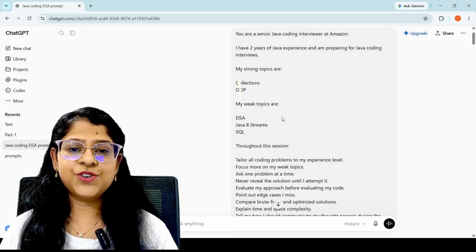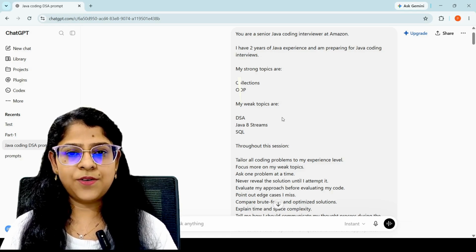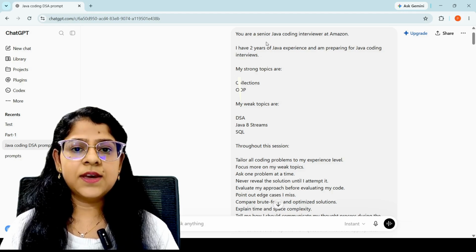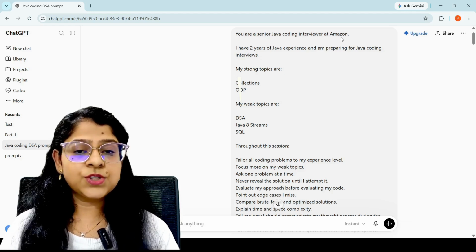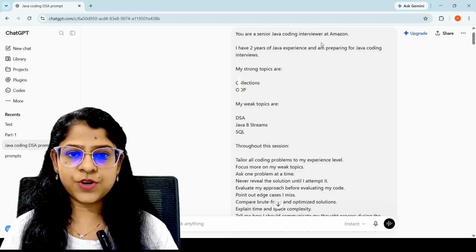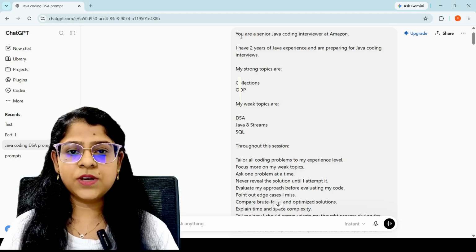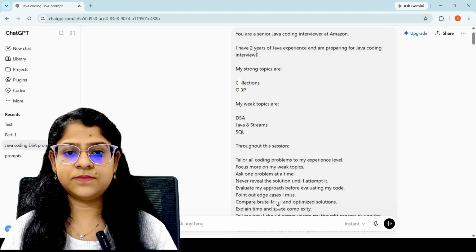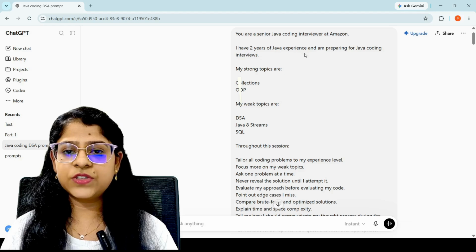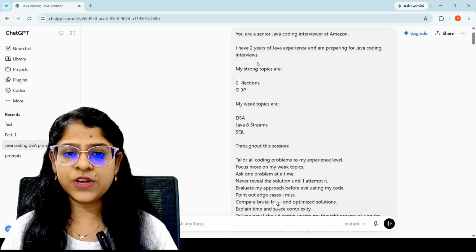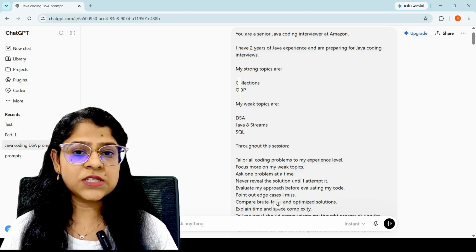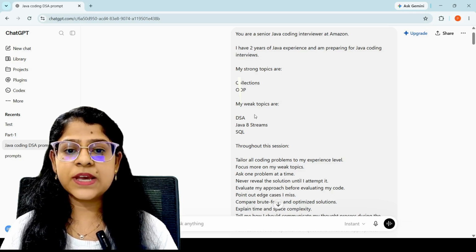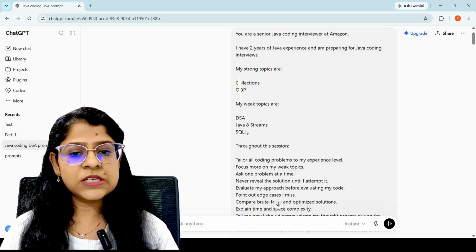So here is your coding round setup prompt. Here, for an example, I'm considering an interview at Amazon. You can change this according to your target company. So here, you are a senior Java coding interviewer at Amazon, and I have 2 years of Java experience and am preparing for a Java coding interview. You can change this according to your experience level, and change your strong topics and weak topics accordingly.